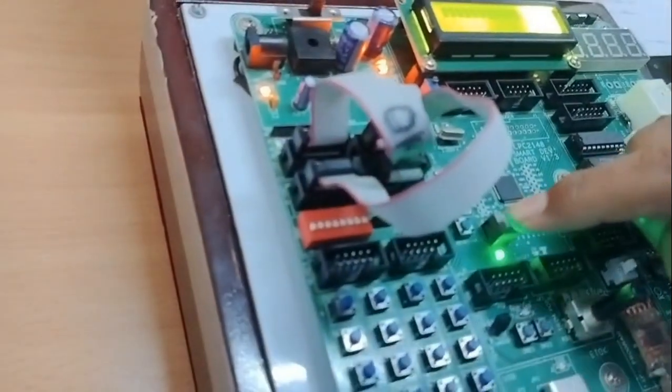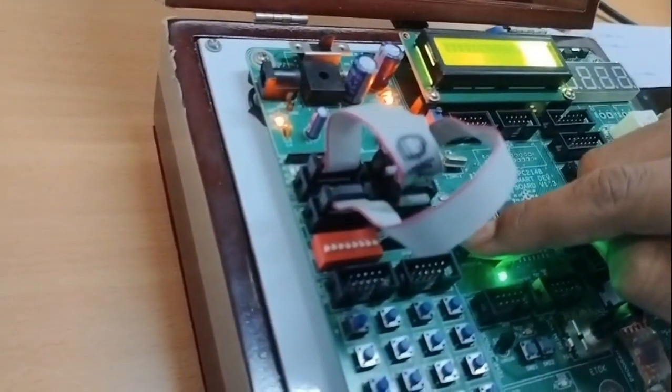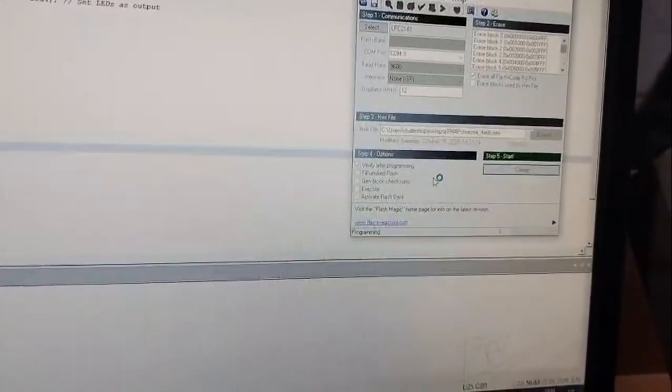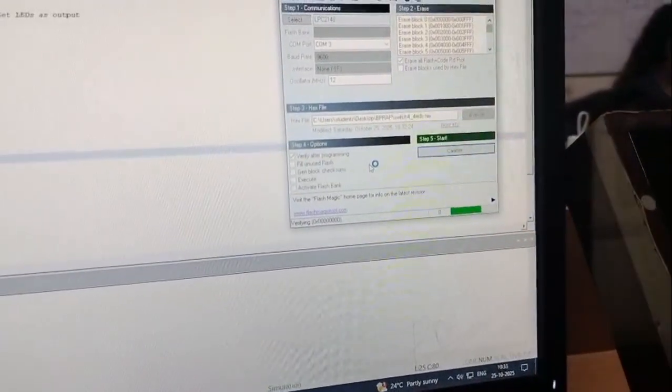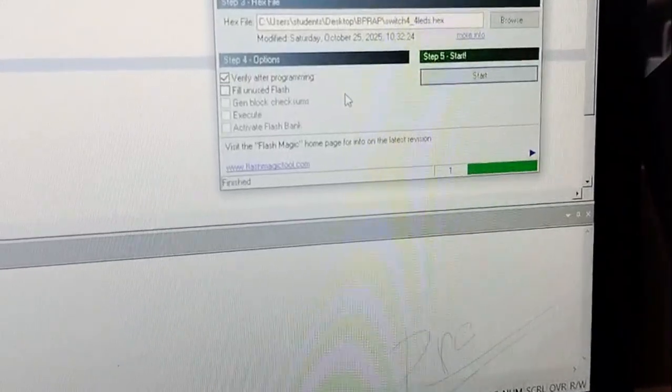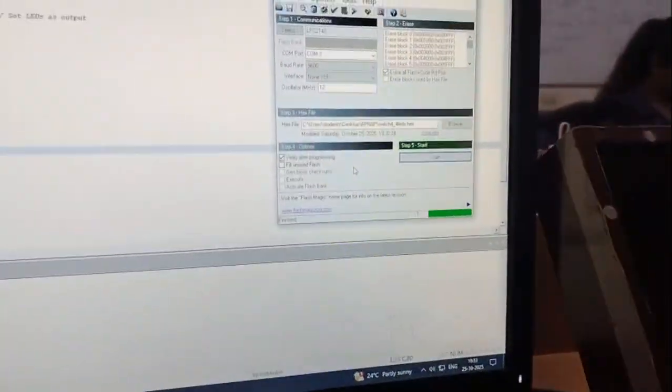The program will be uploading to the microprocessor. After uploading is finished, we'll have to check for the output.